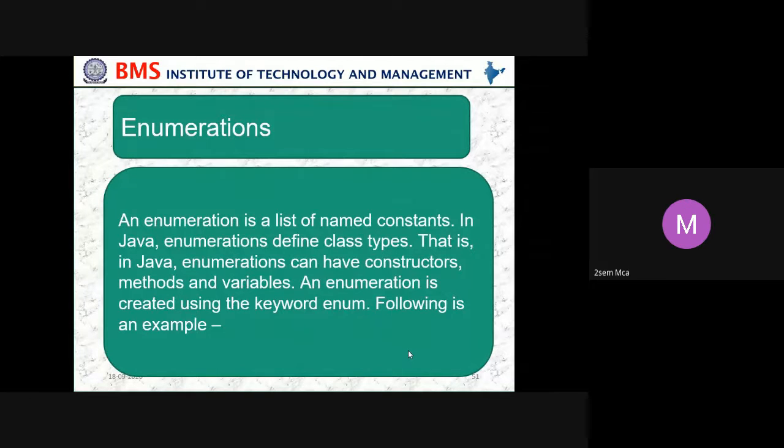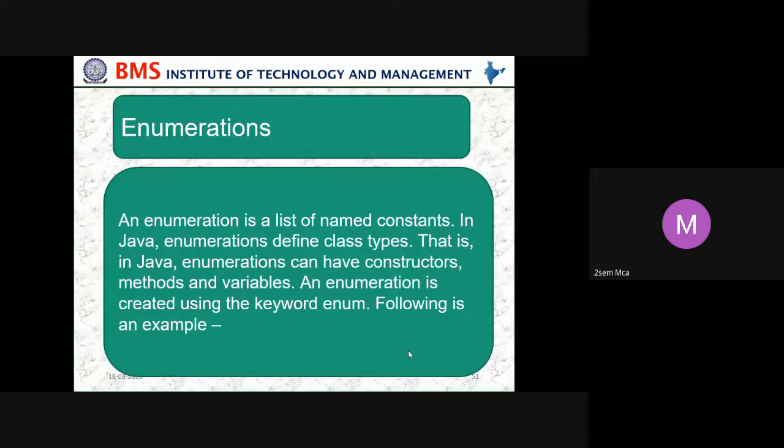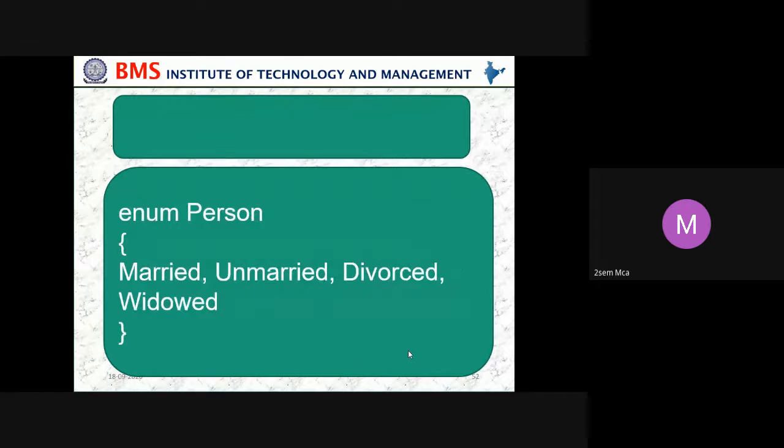So enum Person: married, unmarried, divorced, and widow. This is how we are creating an enumeration. An enumeration is a list of named constants. In Java, enumerations define class types and can have constructors, methods, and variables. So the general form of writing an enumeration: we have to create it using the keyword enum. This is an example for creating an enumeration.